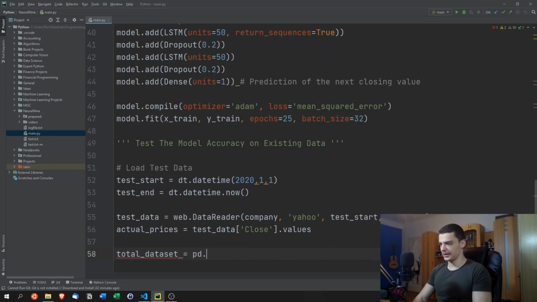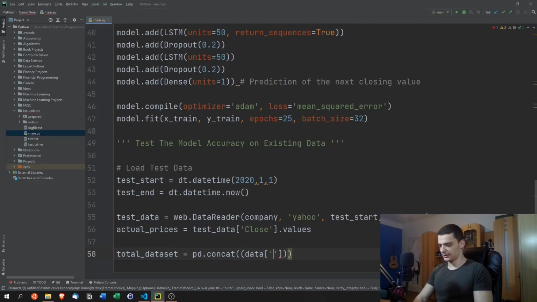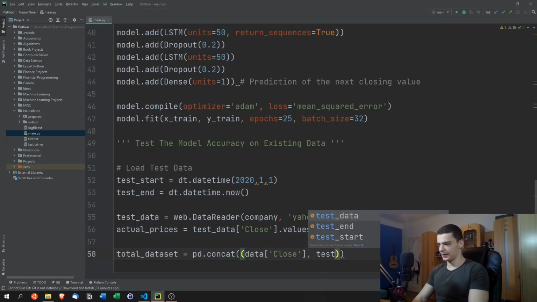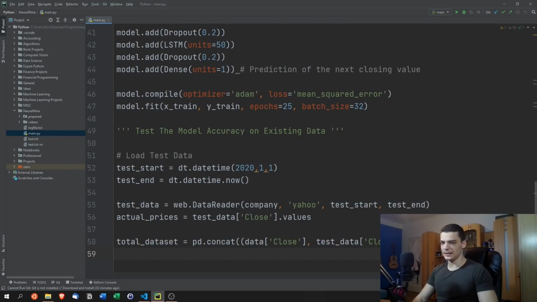And for this, we're going to say pd or pandas.concat. And we're going to concatenate the closing data. Notice this is not scaled yet. So we're concatenating the close values of the data with the close values of the test data. And we're doing that on axis equals 0, like that.